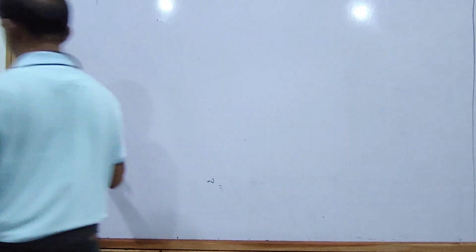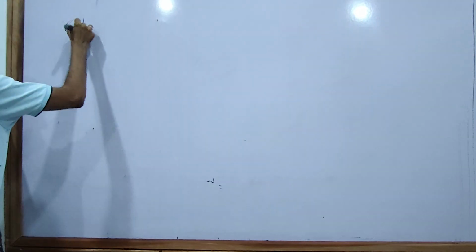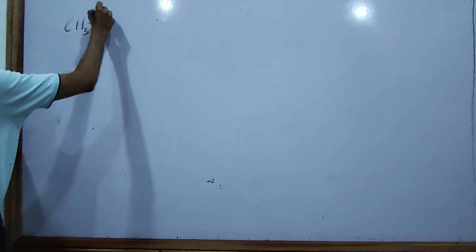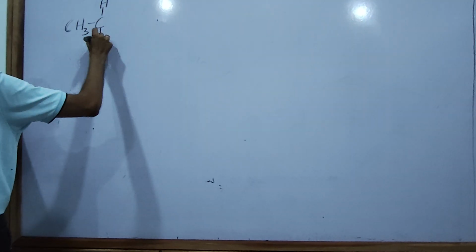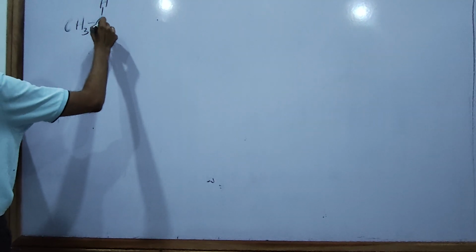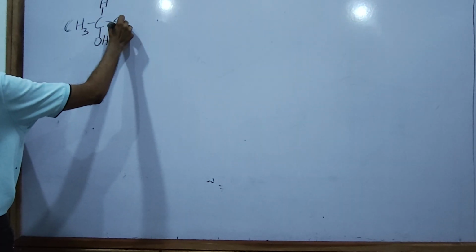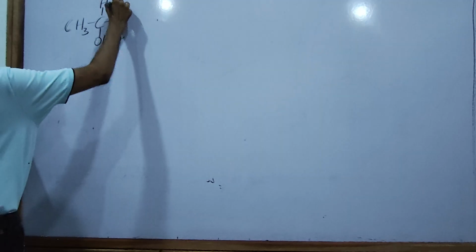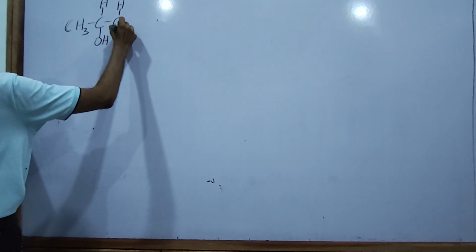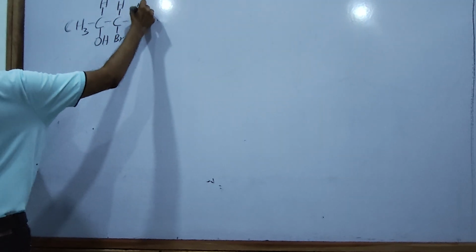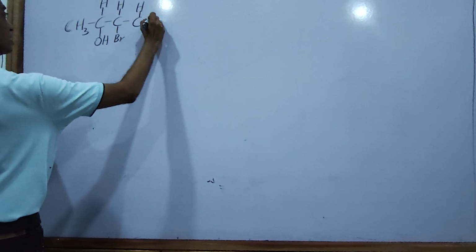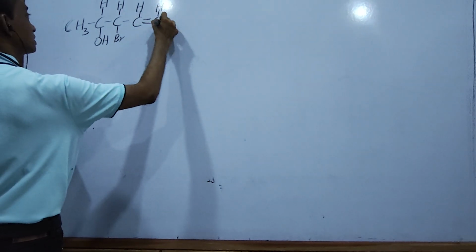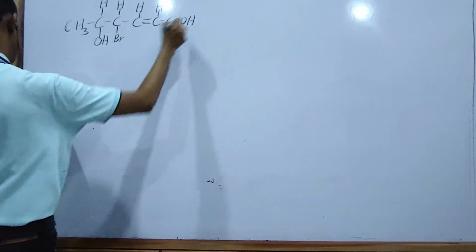CH3, C, H here, OH here, and also C, Br here, and also H, and also C and H, and also a double bond, and carbon double bond CH, and also C double OH.